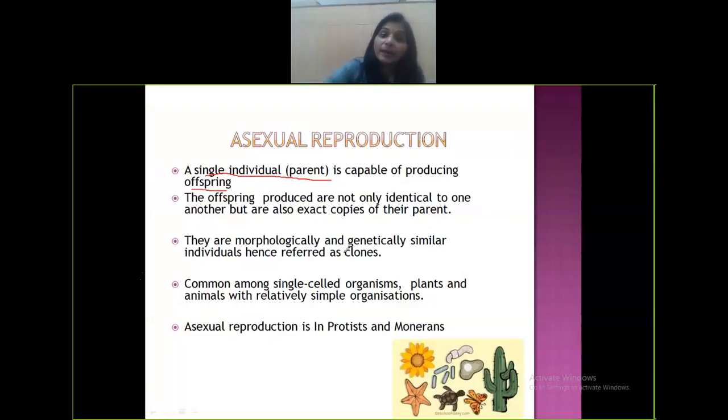Now what happens to the offsprings that are produced? Offsprings will be dicto, exactly the same copy of their parent. And all the offspring will be identical to one another. For example, in your house, if you have a sibling, you look different and your sibling looks different. There is a variation, but that does not happen in asexual organism. The offsprings that are produced are identical to one another. You cannot differentiate between one amoeba and another amoeba, one paramecium and another paramecium.